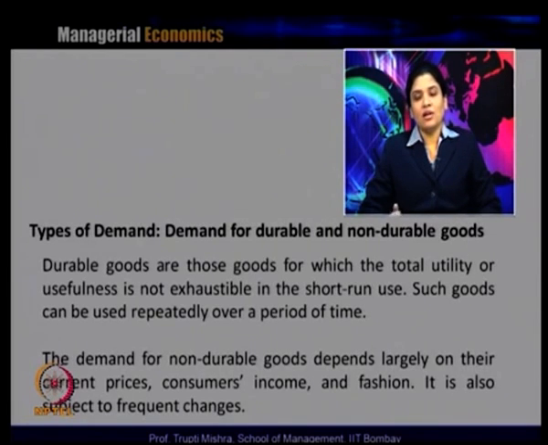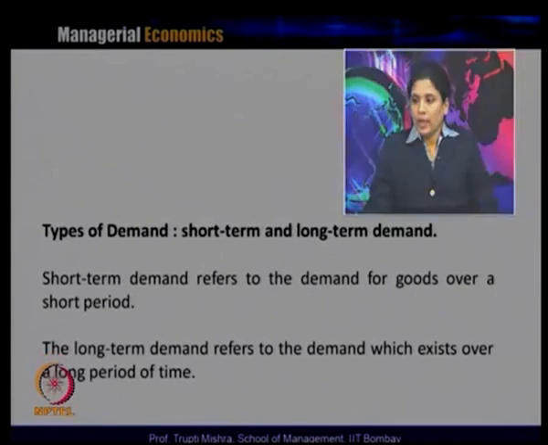In that case, again the demand comes because there is a change in the fashion, and nobody uses the outdated product, rather everybody opts for whatever comes new in the market. So that is the reason the use of durable and non-durable goods is different, and that leads to the variation in the demand pattern of durable and non-durable goods.